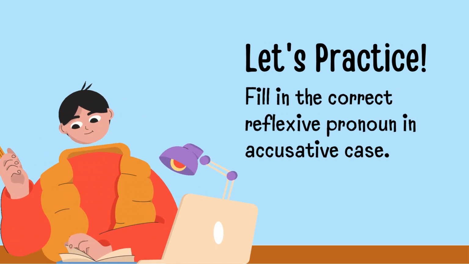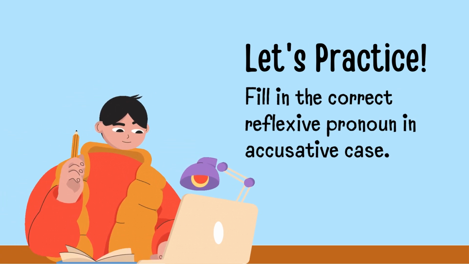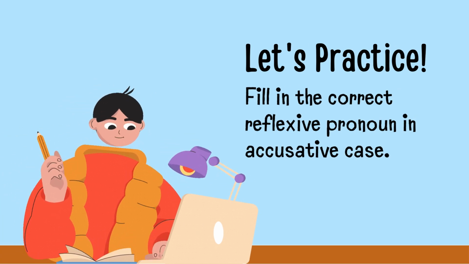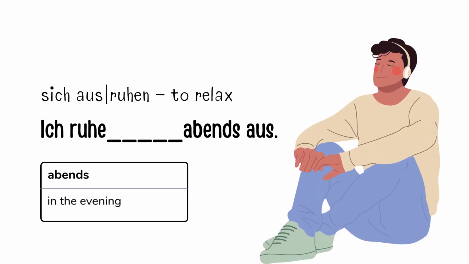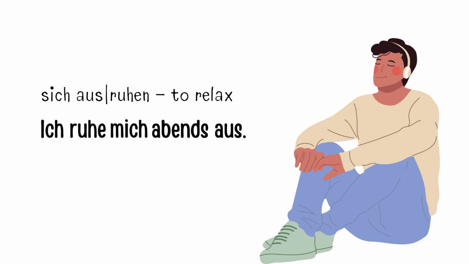All you have to do is to fill in the correct reflexive pronomen im Accusativ. Here is the first one. Sehr gut. Beschwert sich über das schlechte Essen. The next one is: Richtig.